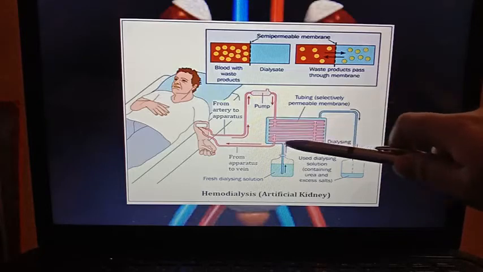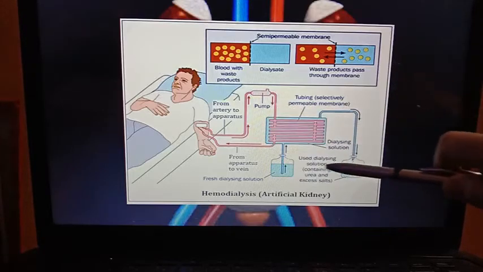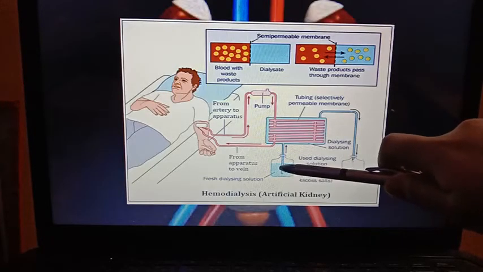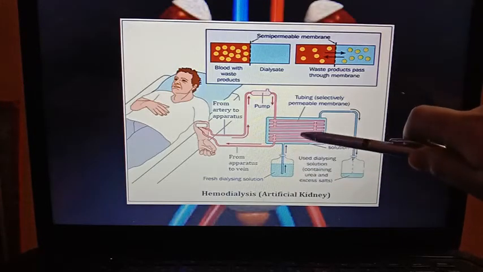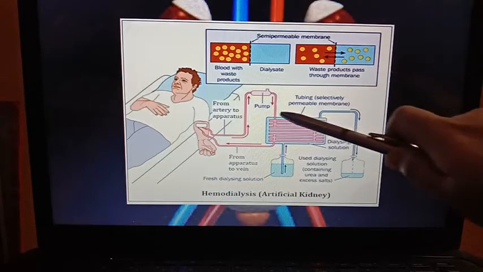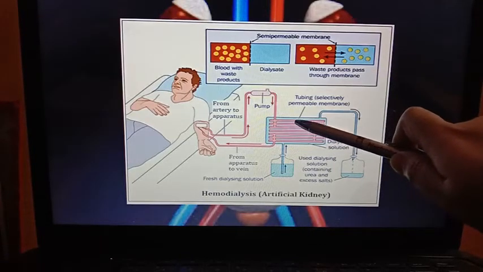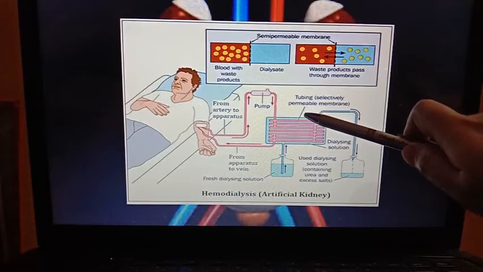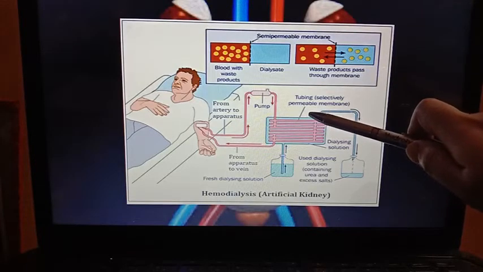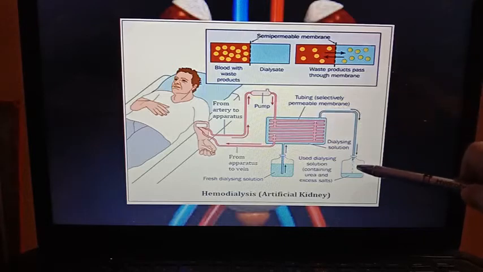And this sky colored part, you can see, contains dialysate solution. Through the pores of these tubes, the impurities of the blood can pass to the dialysate solution, and this dialysate solution containing the impurities is coming to that part.